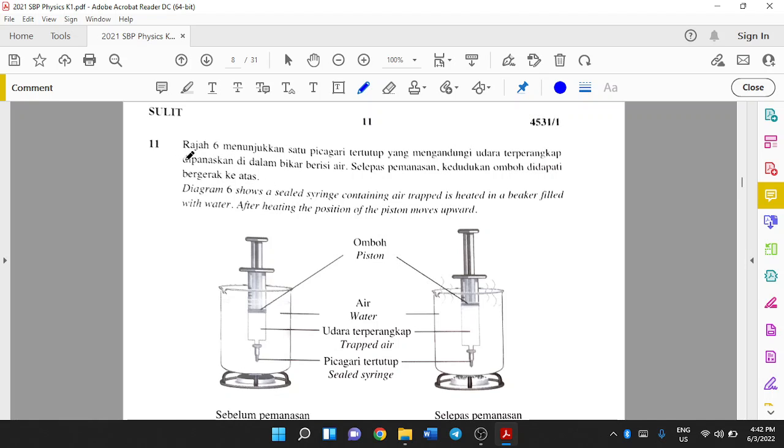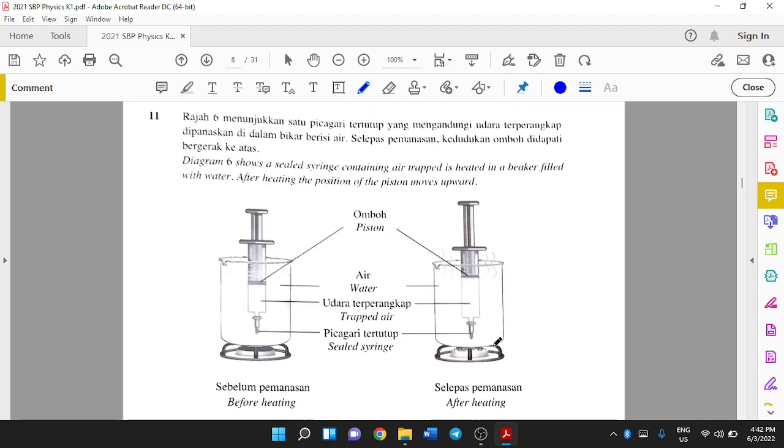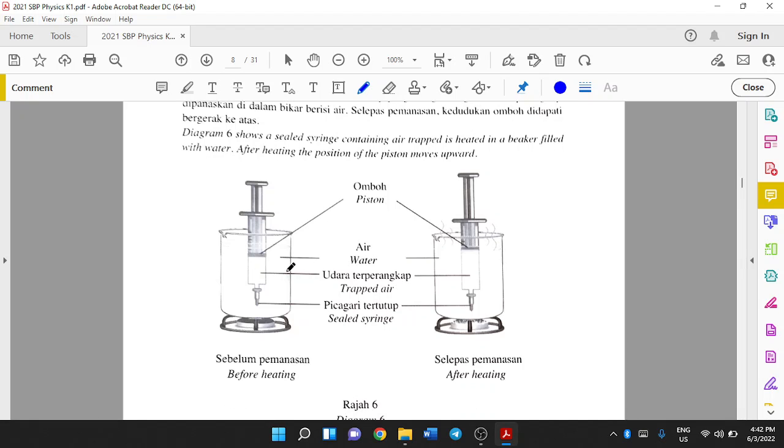So let's continue. Question 11. This is 2021 SBP Physics paper 1. Diagram 6 shows a sealed syringe containing trapped air that is heated in a beaker filled with water. After heating, the position of the piston moves outward. So the piston moves upward.